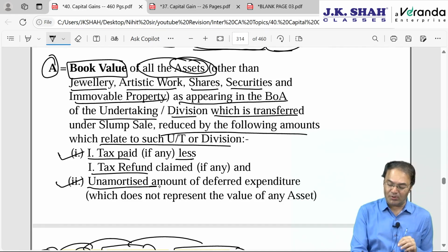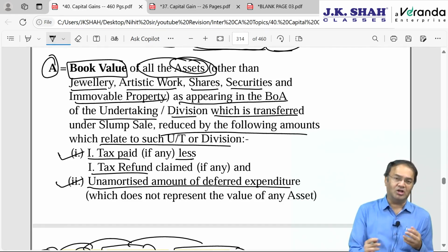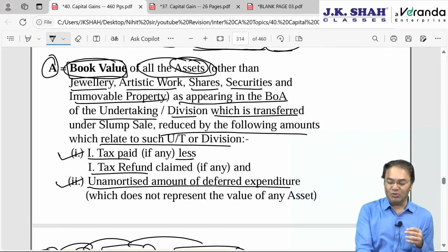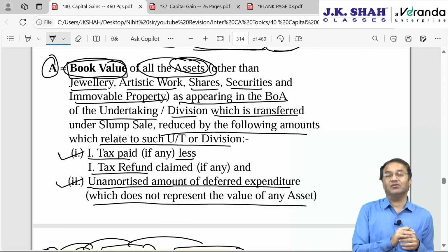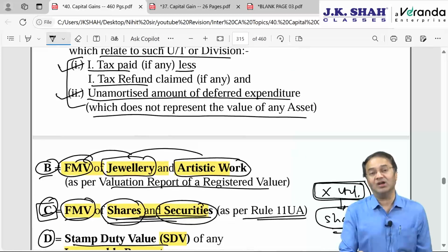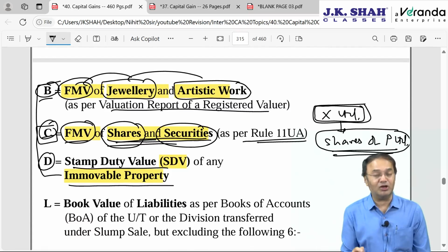In accountancy, we call them preliminary expenditures to the extent not written off. Here we will call it the unamortized amount of deferred expenditure. These are nothing but deferred revenue expenditure or preliminary, pre-commencement period expenditure, which are not entirely written off and are appearing on the asset side of the balance sheet. Since we are taking book value, we will be referring to the balance sheet. These are assets which do not represent any value of any asset, and can be called fictitious assets. These 2 items are to be reduced from the value of assets, and for the 5 assets divided into B, C and D points, we take market value. For immovable property, market value will be stamp duty value.